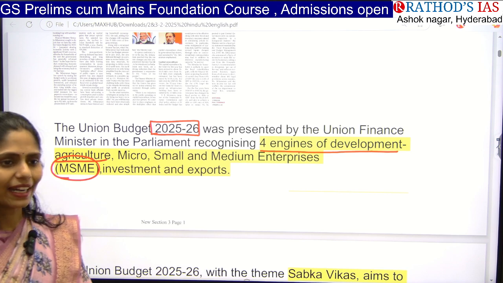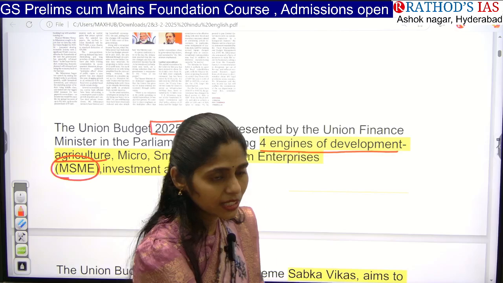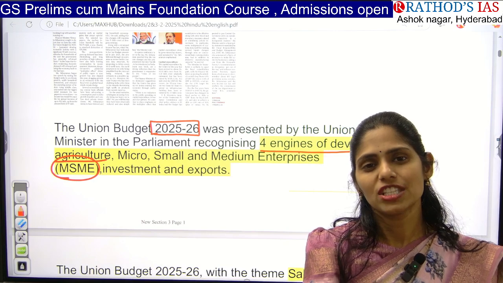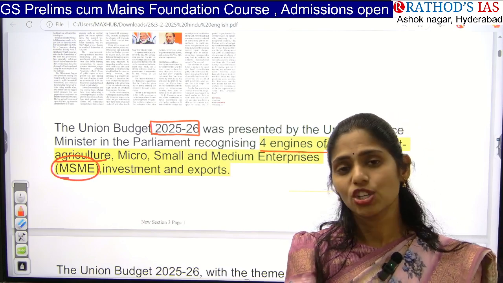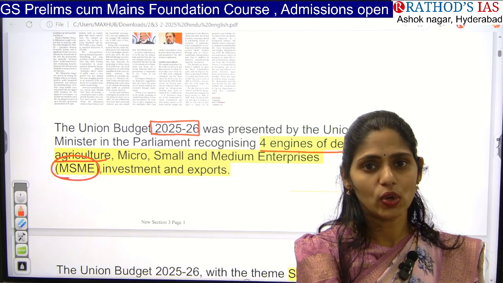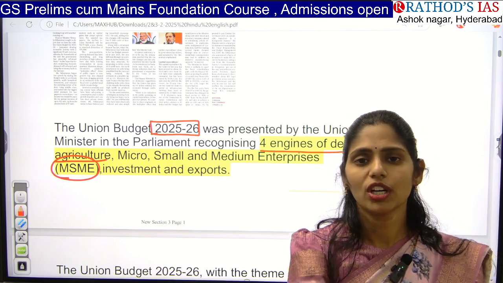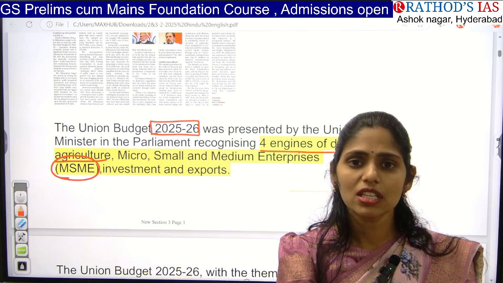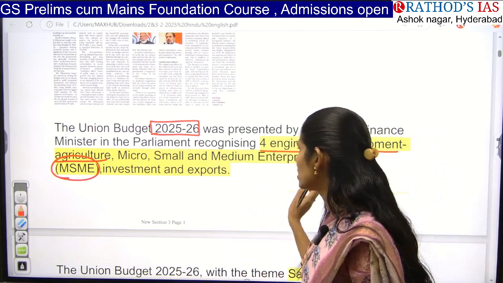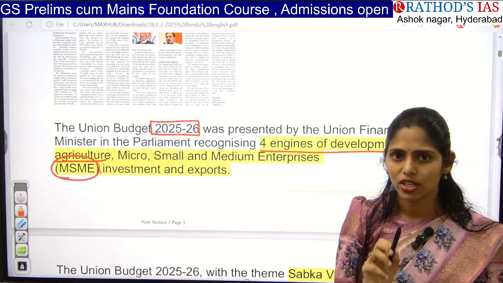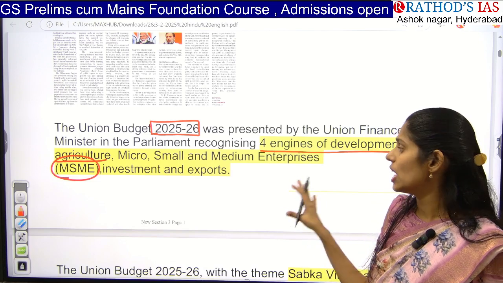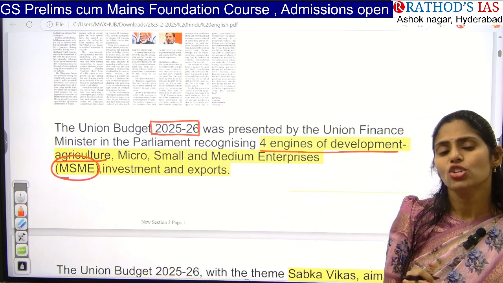So whenever economic activities are increasing, obviously there is an increase in employment generation, production, the capacities of our companies, and also our foreign exchange reserves. So for all these things we have to focus on exports. Because of this, it is very clear that this year our Union government is focusing on 4 engines of development. What are they? First one is agriculture, second is MSME, third is investment, and fourth is your exports. And now let us see in each and every engine how they want to improve.